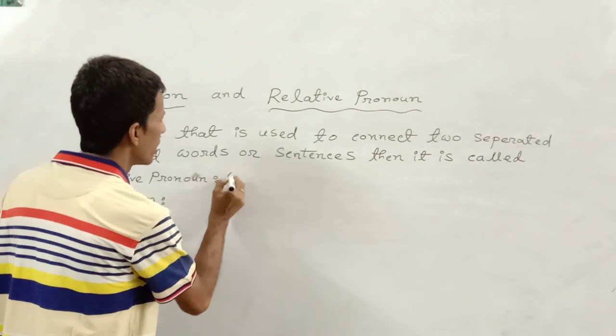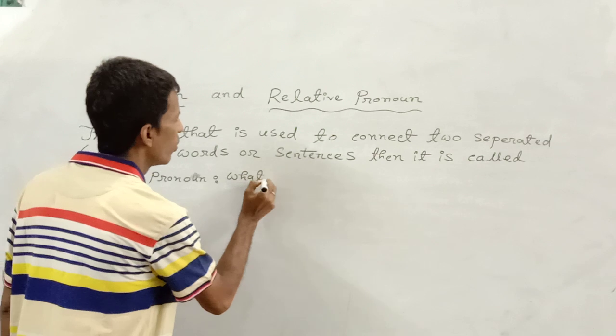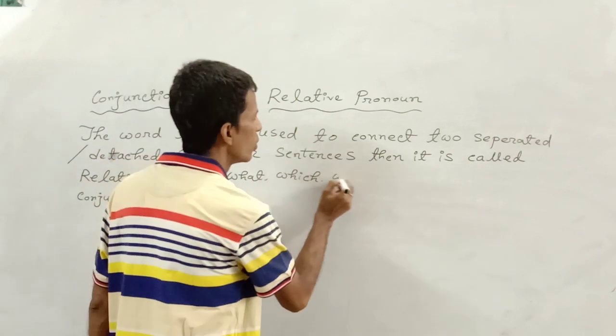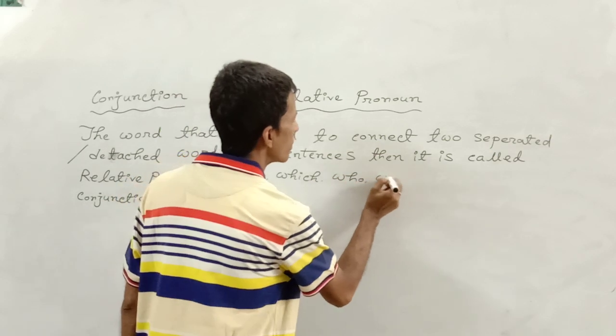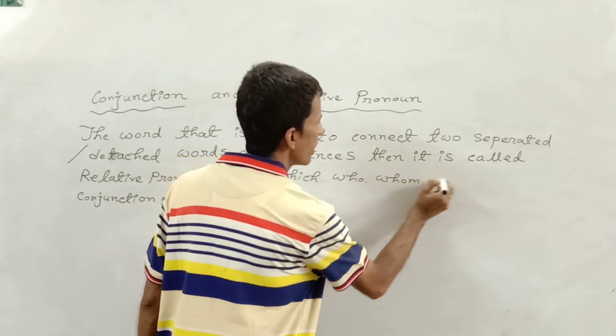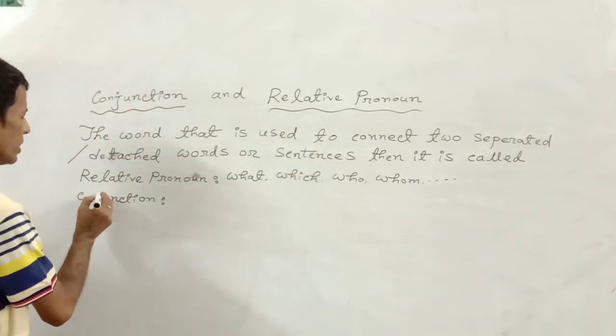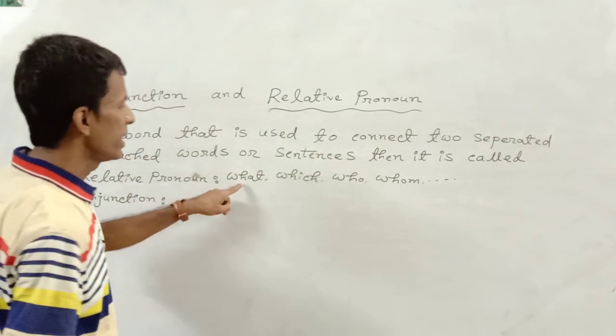What, which, who, whom: such kinds of words are always used as relative pronouns.